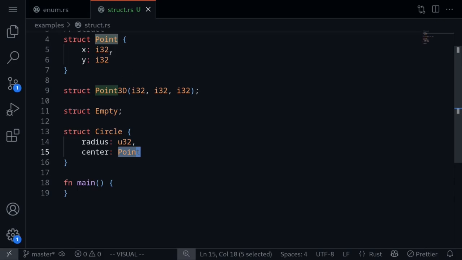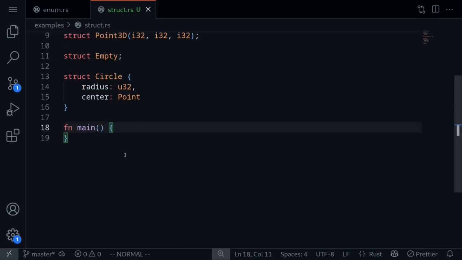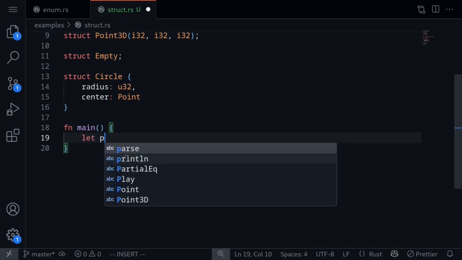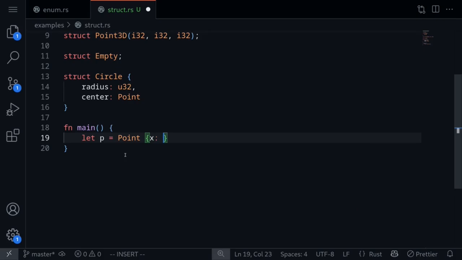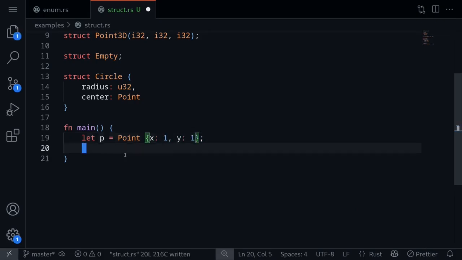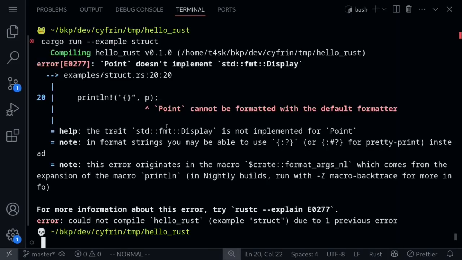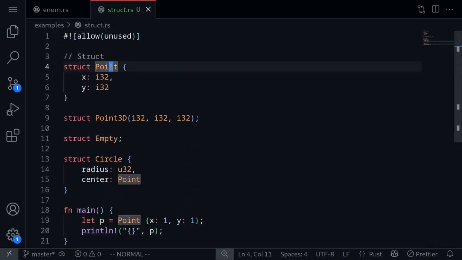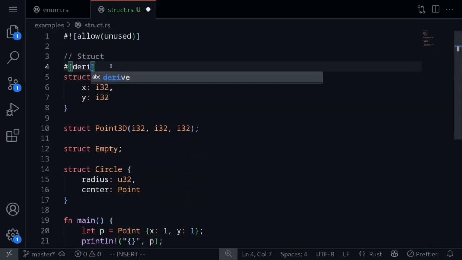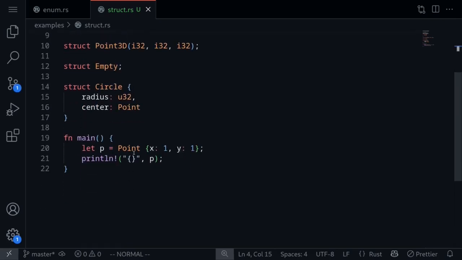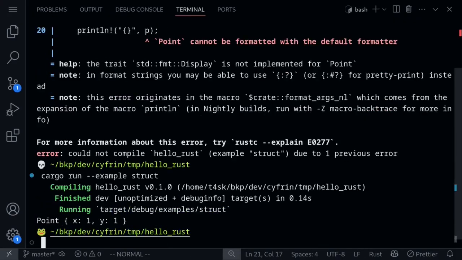Next, let's look at how to initialize these and modify these inside the main function. Let's create the Point struct. Let p be equal to Point, and then let's say x is 1 and y is also 1. Let's try to print this out. println and then p. Execute the code, and the code does not compile, saying Point cannot be formatted with the default formatter. We've already seen this error before. To fix this, we need to annotate this struct with derive Debug. And then over here, to print this out, we'll need to do colon and then question mark. Execute the code again, and now we get Point x equal to 1 and y equal to 1.